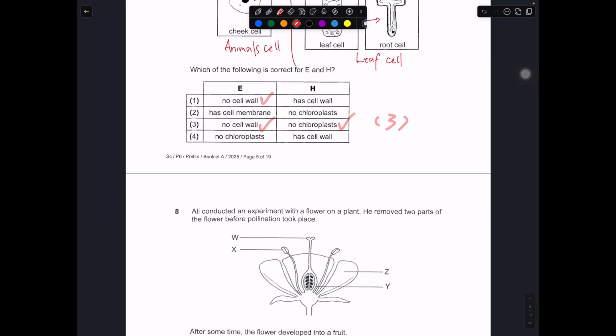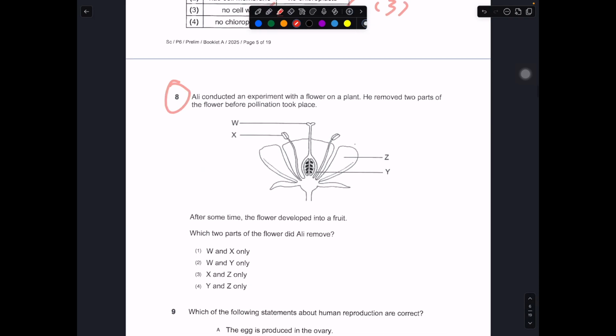Okay, in this case. So Ali conducted an experiment over here with a flower on a plant. He removed 2 parts of the flower before pollination took place. So after some time, the flower developed into fruit. That means he removed 2 parts of the flower, but the flower still can undergo pollination plus fertilization, and it will become your fruit. Okay, it still can do this.